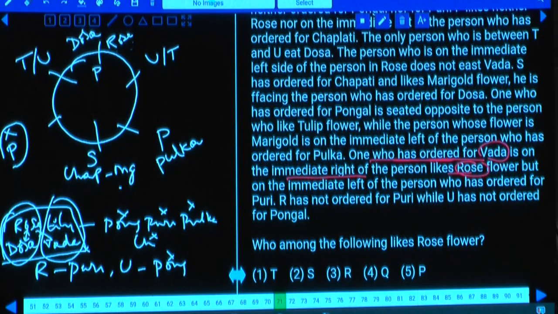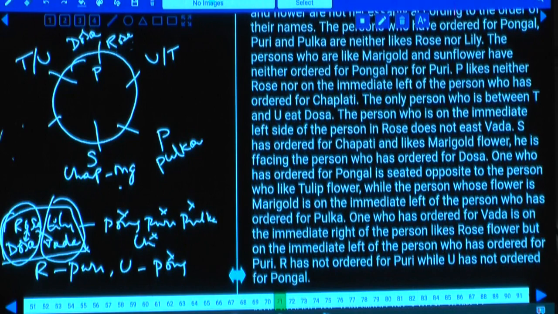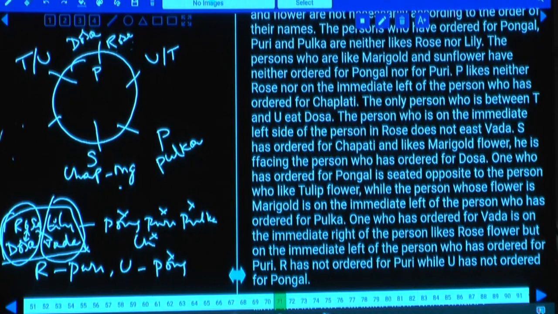Then what is the other thing here? Lily and Pulka are the next one. As lily and Pulka must be together, then tell me, those two persons are opposite. Who are the persons who are opposite to each other? And the person who likes T and U, the person which is on the immediate left of the rose does not eat vada.